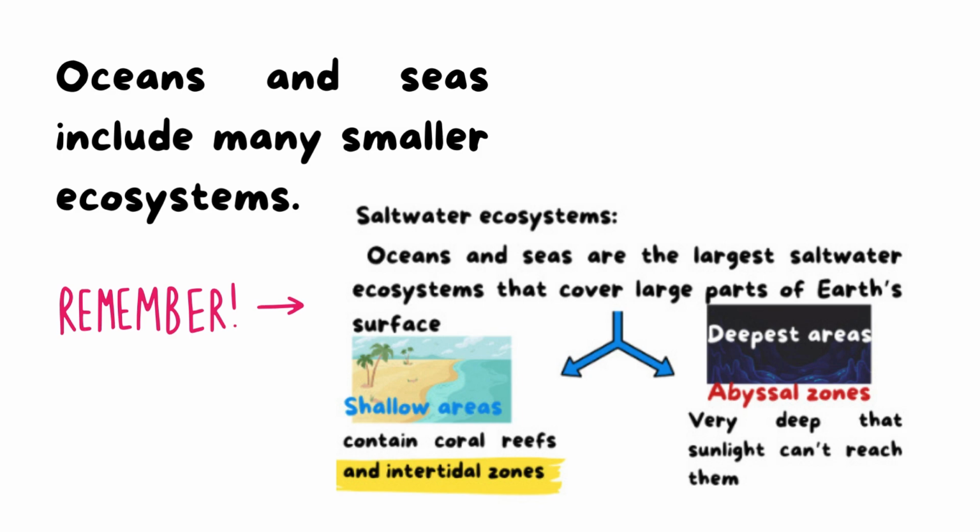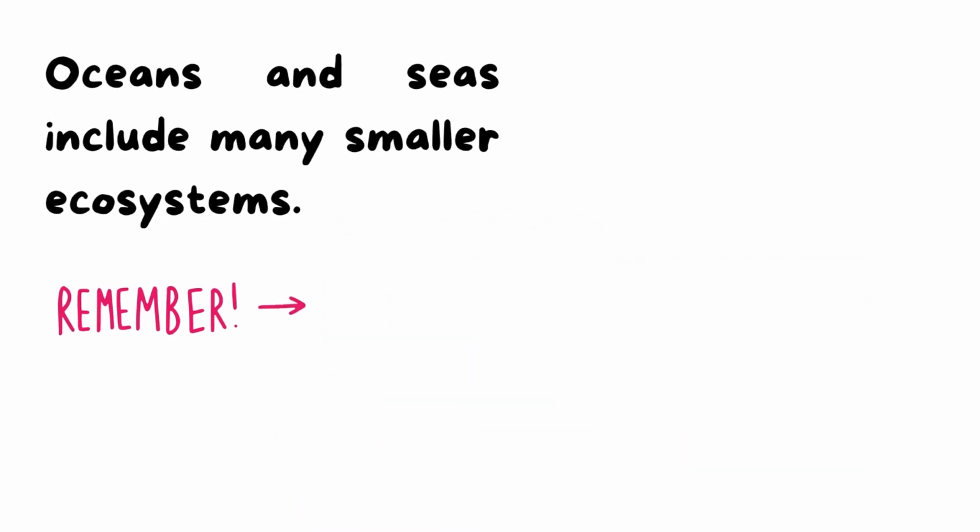In the shallow area, we have the coral reefs and the intertidal zone, and in the deepest area, we have the abyssal zone, in which the sunlight doesn't reach because it is very deep. So it has organisms that live in it that adapt to these characteristics. So oceans and seas include many smaller ecosystems.